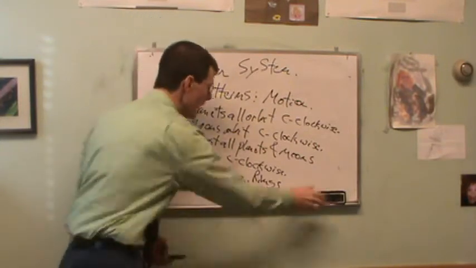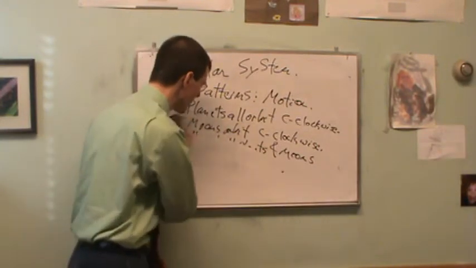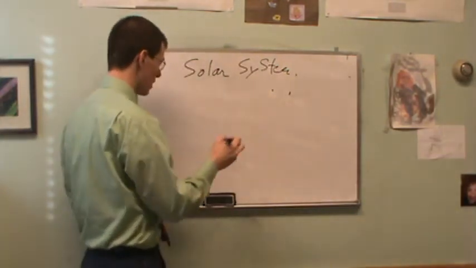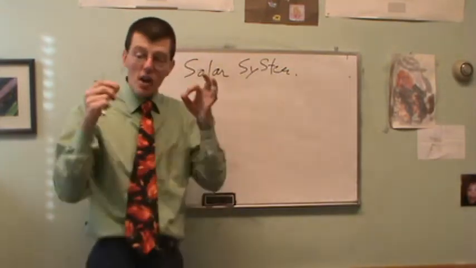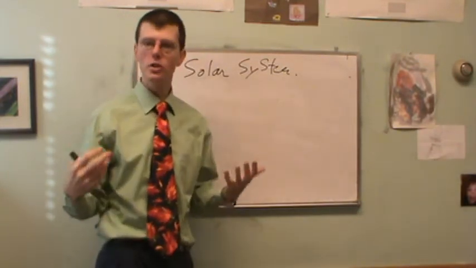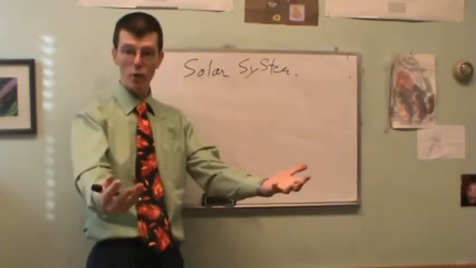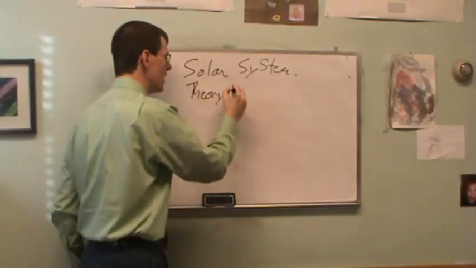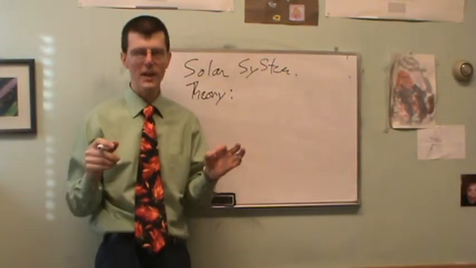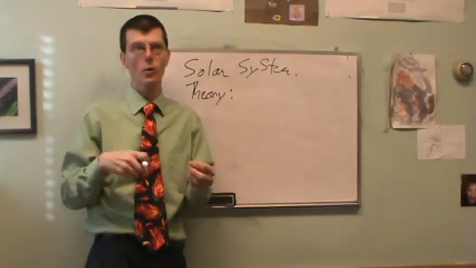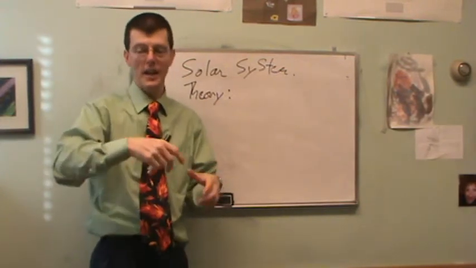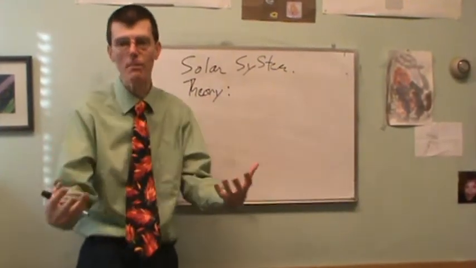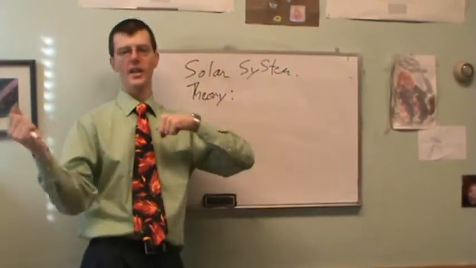So there is the observation: patterns in motion, so we have this observed pattern. And now that we have an observed pattern, we need to understand why. So we need to come up with a theory. We need to propose a hypothesis. So now we need a theory to explain this. Well, first of all, the reason they're spinning counterclockwise and orbiting counterclockwise today is because they did that yesterday. Once they're going, they're going to keep going. And they would have done that the year before that and the year before that.